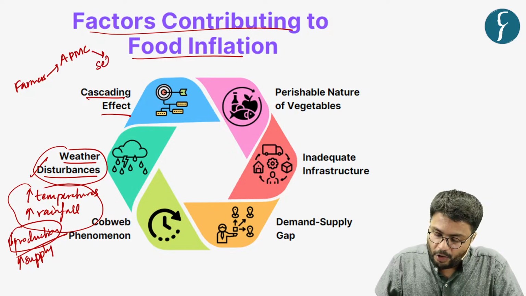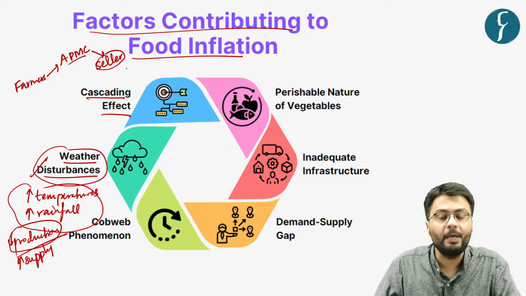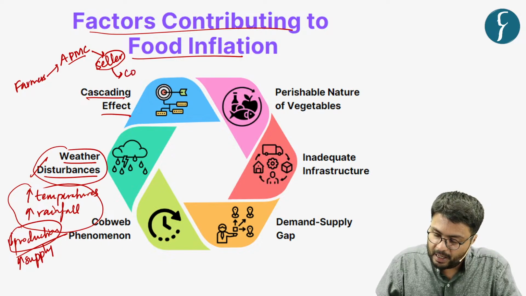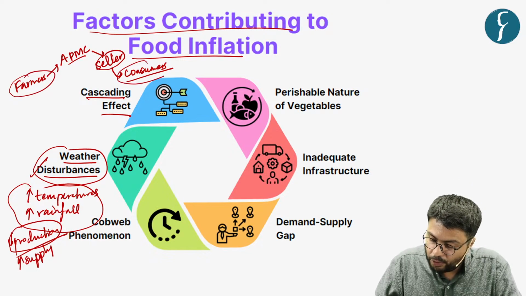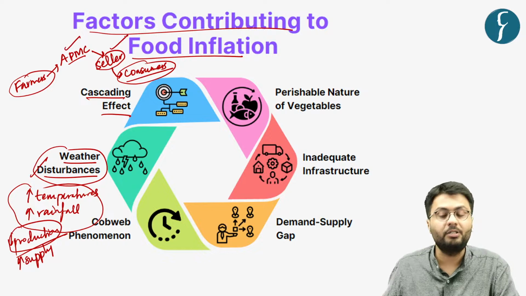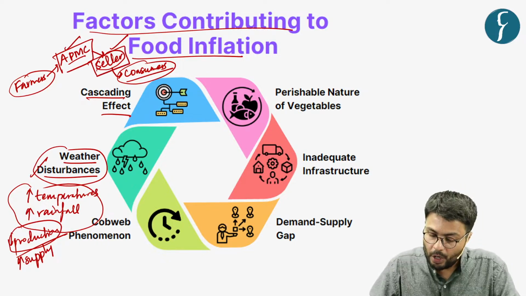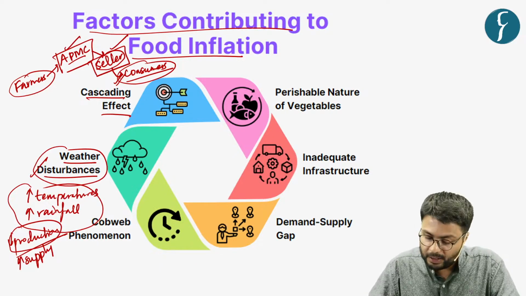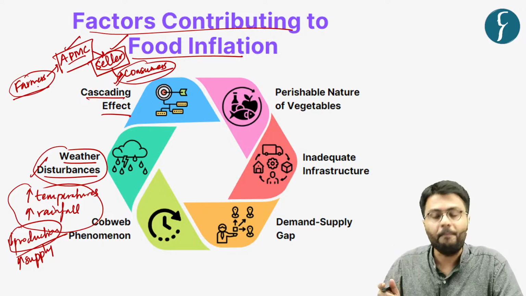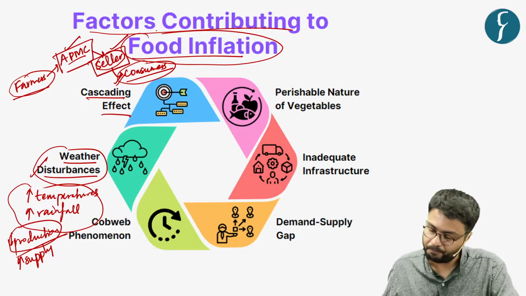Now the seller of vegetables procures this raw material from the APMC and this raw material is eventually sold to consumers like you and I. So you can see from farmers to consumer there are two different stages, all of which charge some amount of money. So the eventual money that the consumer is paying for fruits and vegetables gets added up. Hence, it contributes to food inflation in a drastic manner.